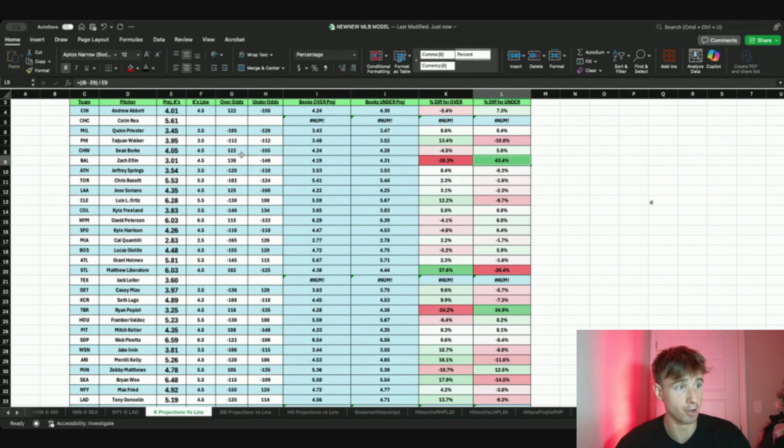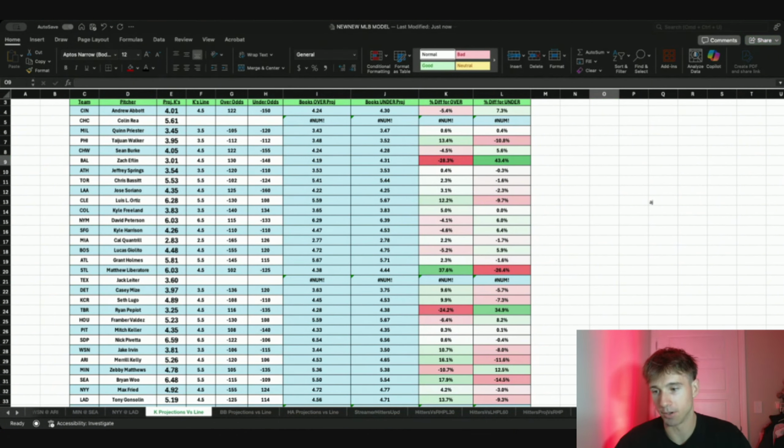Zach Eflin under 4.5 strikeouts at minus 148. And let me quickly just make sure that number is the exact same for Eflin. And then I'll go to the spreadsheet and show how it got there, to kind of make it make sense.